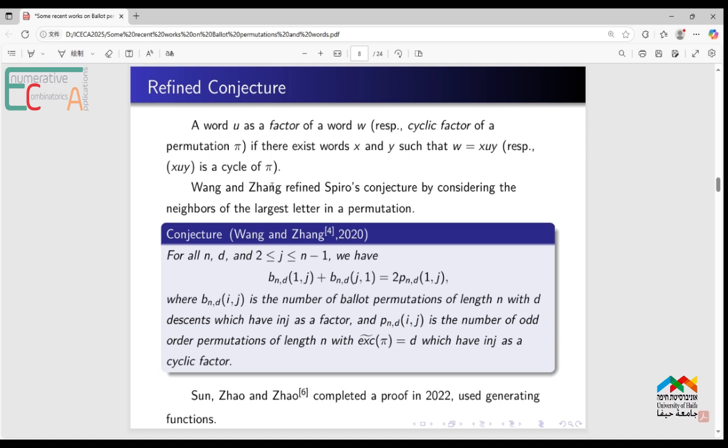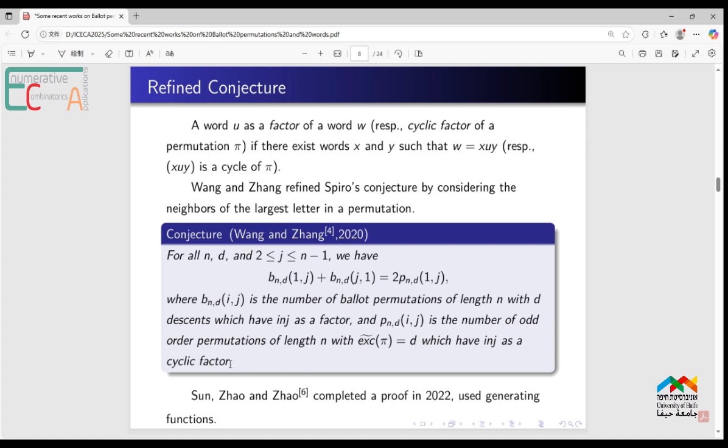Wang and Zhang conjectured, for all n, d and j from 2 to n-1, the following. B(n,d,1,j) is the number of Ballot permutations of length n with d descents which have 1 and j as a factor. And P(n,d,1,j) is the number of odd-ordered permutations of length n with exceedance pi equal to d which have 1 and j as a cyclic factor.